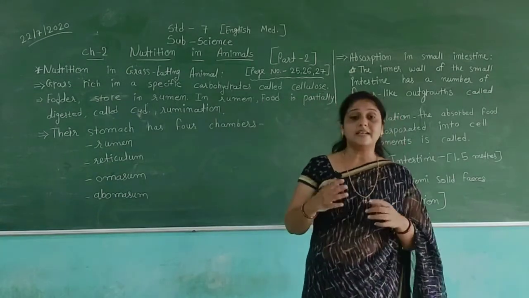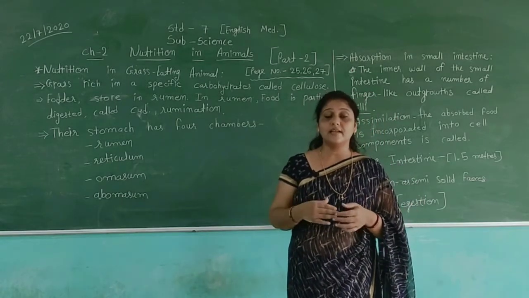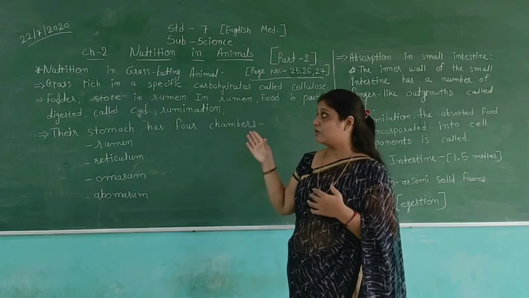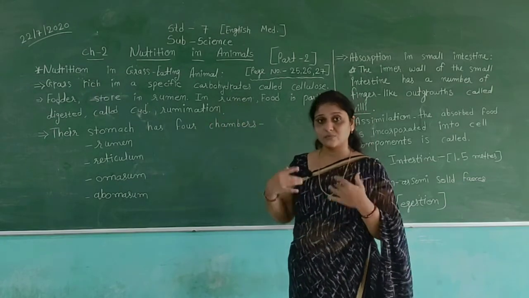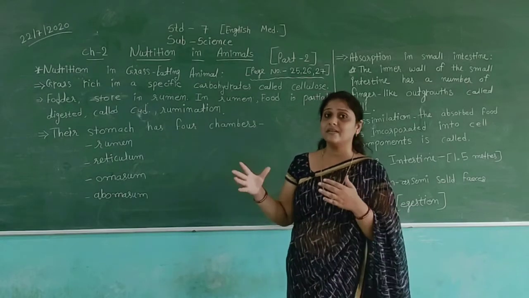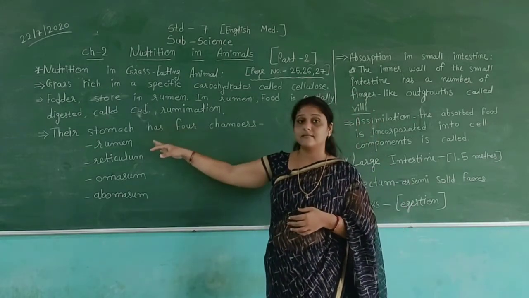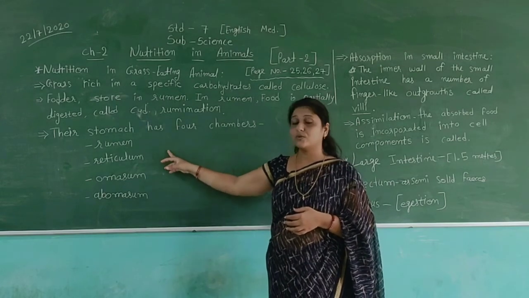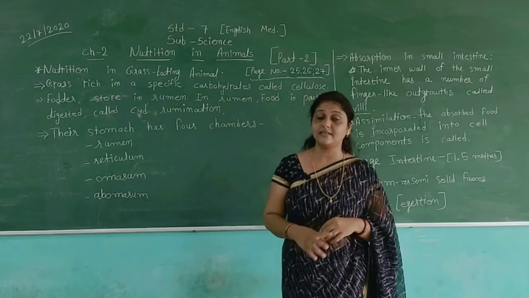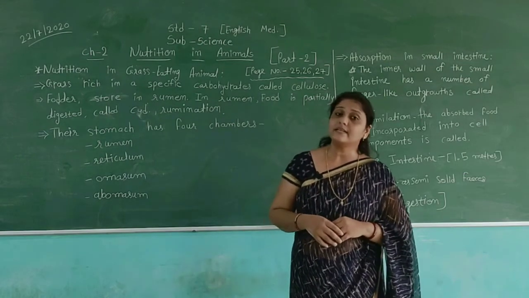In animals the digestive process goes slowly: first the food is swallowed, then the partially digested food is stored as cud, then the different chambers do their work, and then the digested food goes into the small intestine.